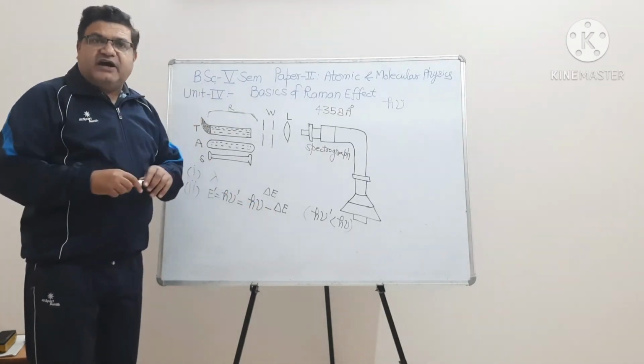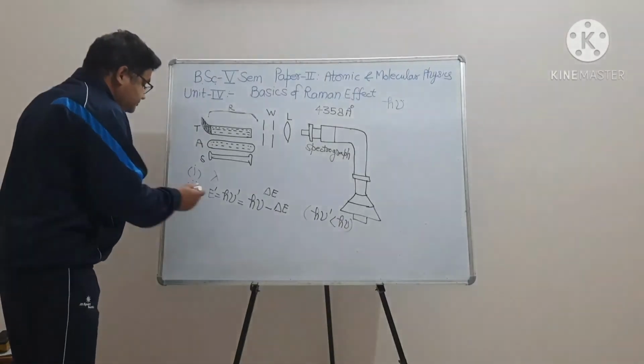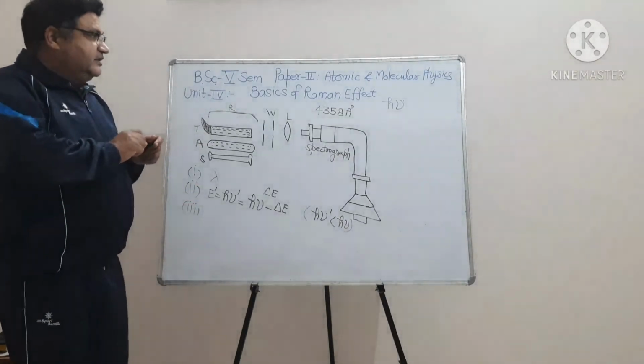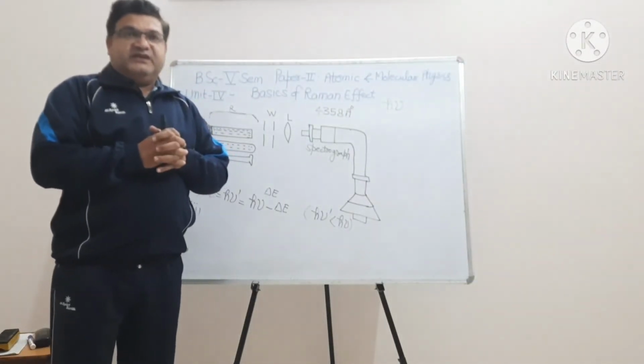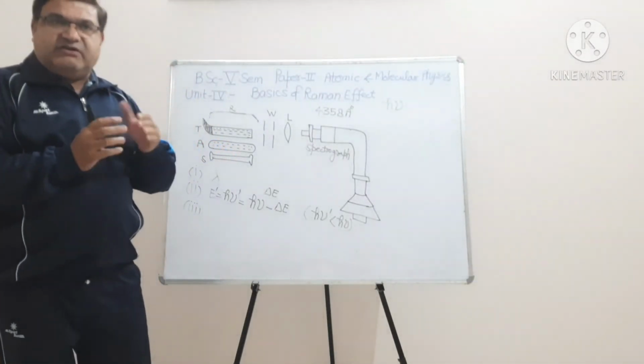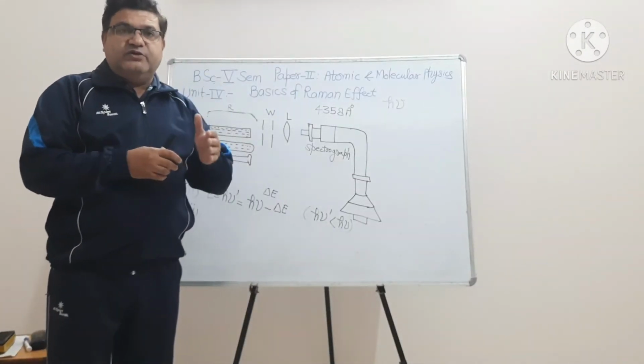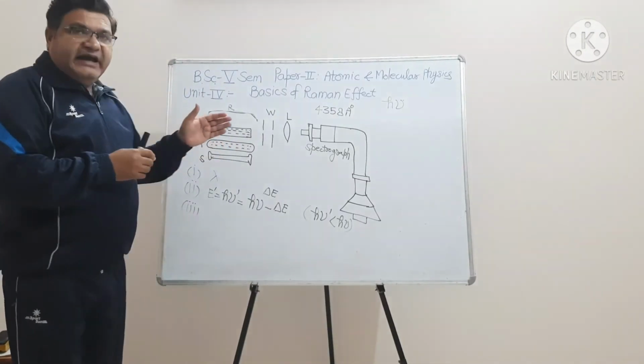Now there is the third possibility, that maybe the molecule of the substance is already in an excited state. That is, the molecule of the substance is already excited.